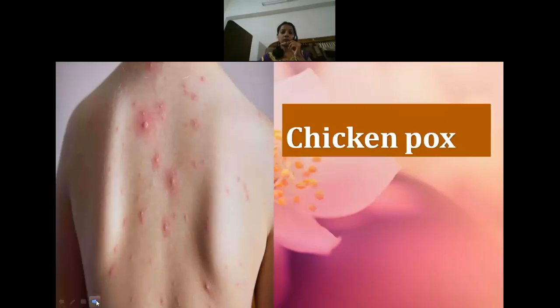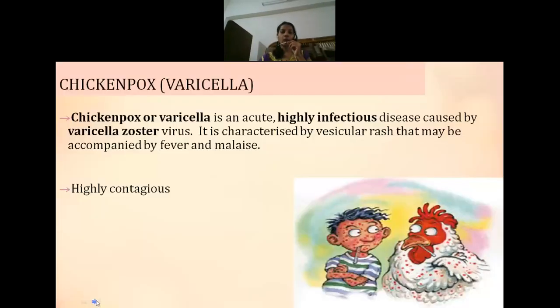Next one is moving on to chickenpox. So, chickenpox also, we know, is a highly contagious condition and it is caused by varicella zoster virus. It is highly infectious, and when you are affected with chickenpox, usually there is fever, body pain, weakness. Along with that, it results in development of a rash all over the body. Now, don't think that chickenpox is related to chicken. There is nothing related to chicken here.